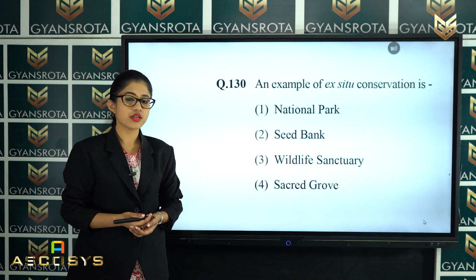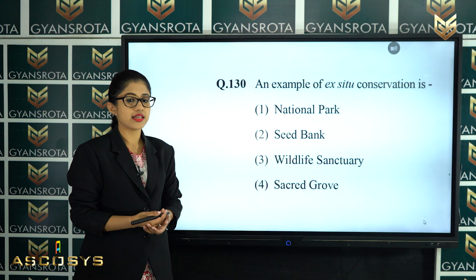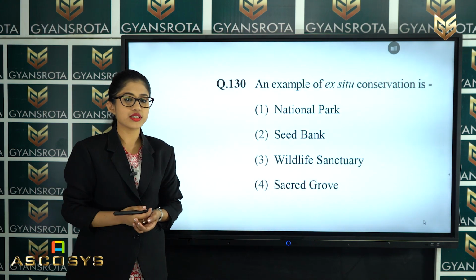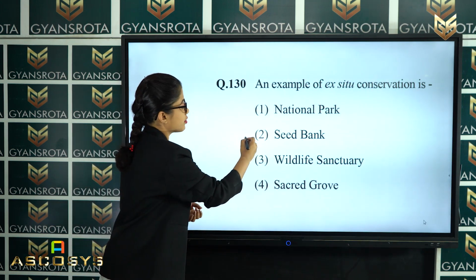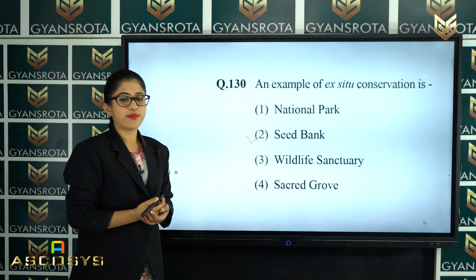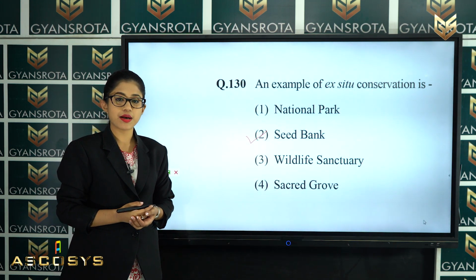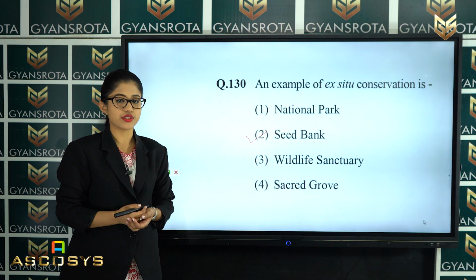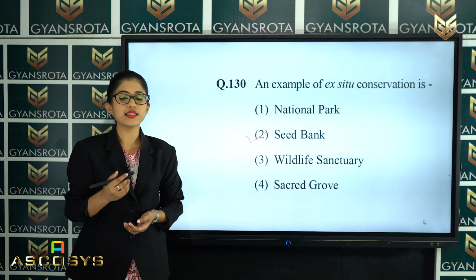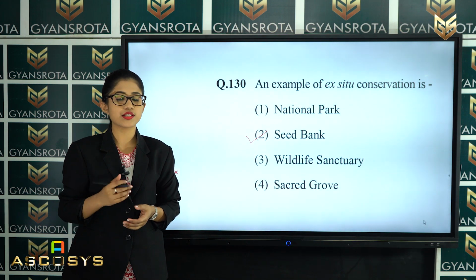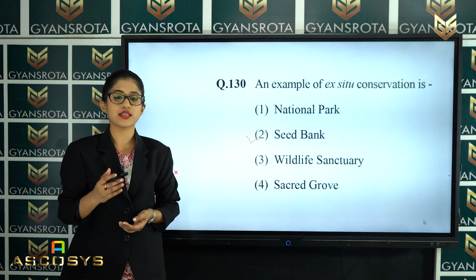The question asks which of the following four options is an example of ex situ conservation. That is option number 2, which is seed bank. Seed bank is an example of ex situ conservation. So, this is the correct answer of question number 130. Now, let's see the next question, that is question number 131.